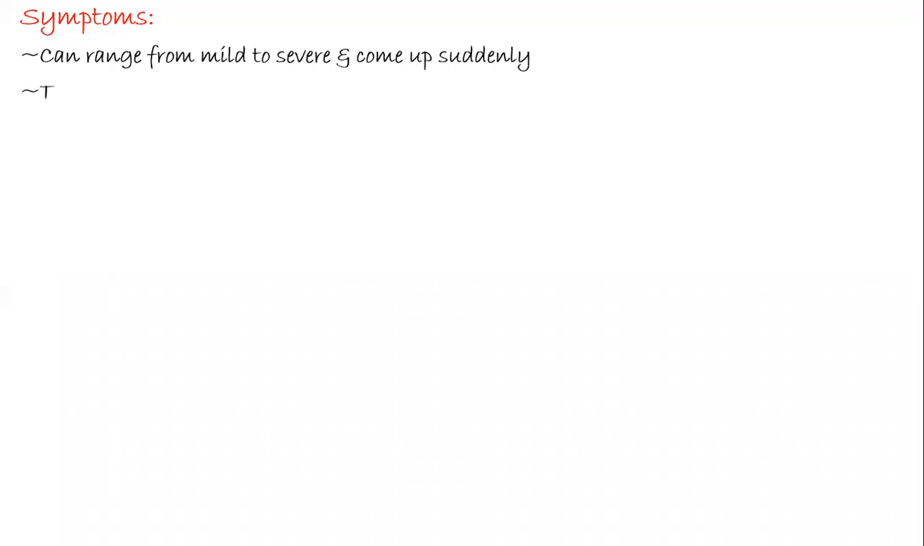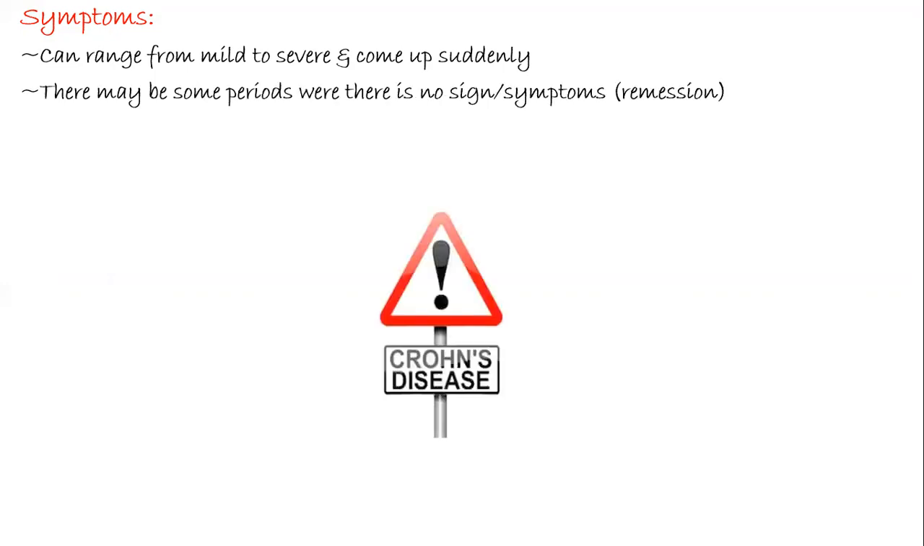The symptoms can range from mild to severe and come up suddenly. There might be some periods where there is no symptom or there is no sign, and this period is called remission. So what are the signs and symptoms of Crohn's disease?